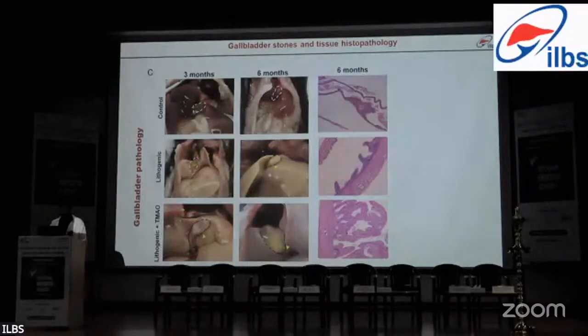At 6 months, although gallstones had developed at 3 months in the lithogenic diet group and also in the lithogenic diet plus TMAO group, in the lithogenic diet plus TMAO group we found a metaplastic change in the gallbladder epithelium. So this concludes that TMA not only accelerated gallstone formation but also induced metaplastic change in the gallbladder epithelium.